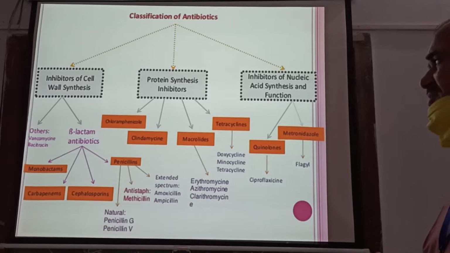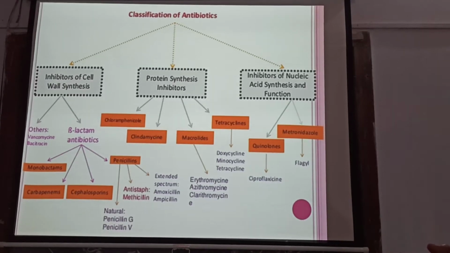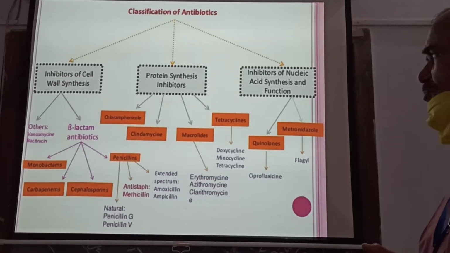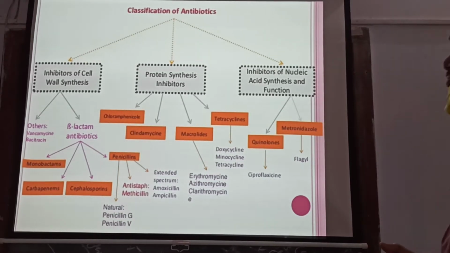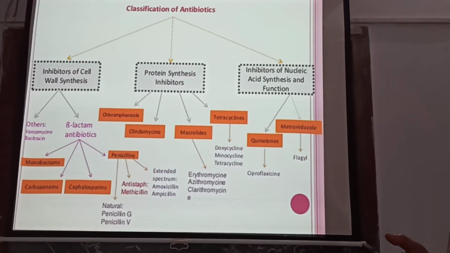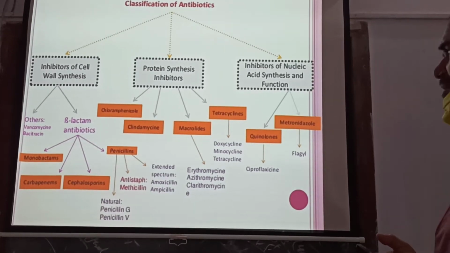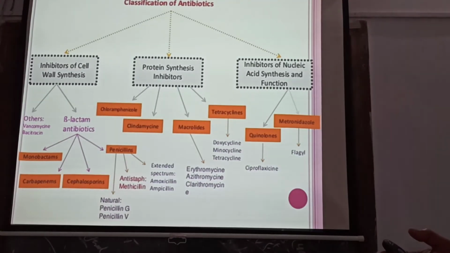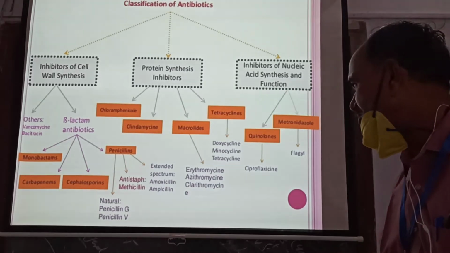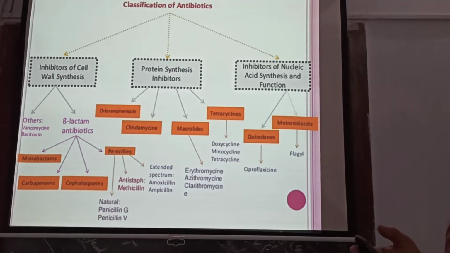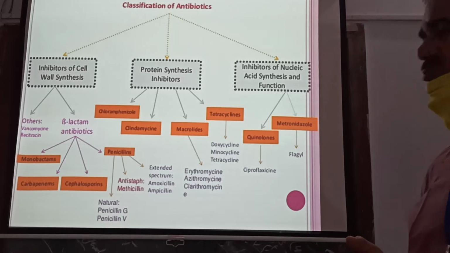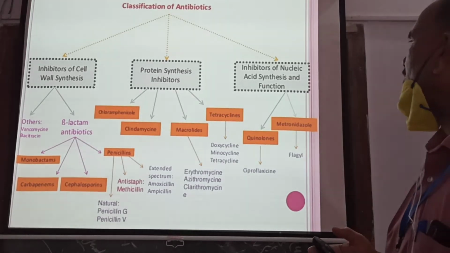For inhibitors of cell wall synthesis, a very important term is beta-lactam antibiotic, that is monobactam, carbapenem, cephalosporin, penicillin. Others are vancomycin and bacitracin. Penicillin can also be divided into many types, like extended spectrum penicillin such as amoxicillin, anti-staphylococcal penicillin, and natural penicillin, penicillin G and penicillin V.